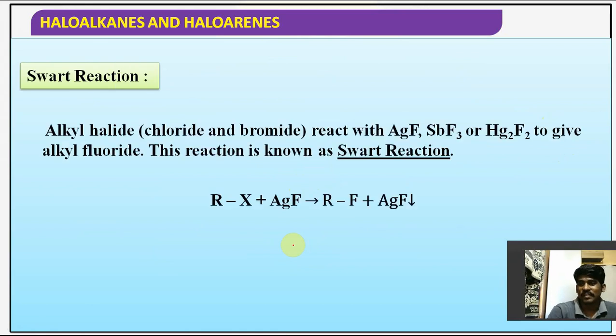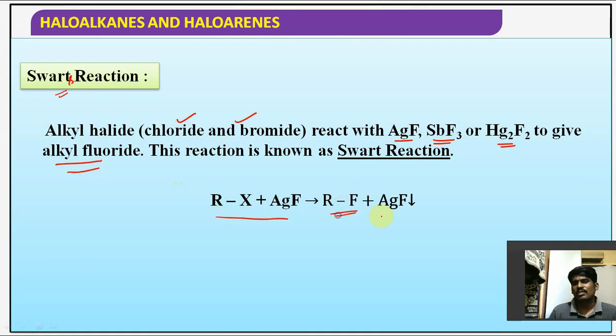Swarts reaction. So Swarts reaction also we have discussed in the board part. Alkyl chlorides and bromides react with metallic fluorides such as AgF, SbF3, Hg2F2, antimony fluoride, mercury fluoride to give alkyl fluorides. This reaction is known as Swarts reaction. RX plus AgF giving rise to RF plus AgX. Instead of AgF you can use SbF3, you can use Hg2F2. Understood the point?